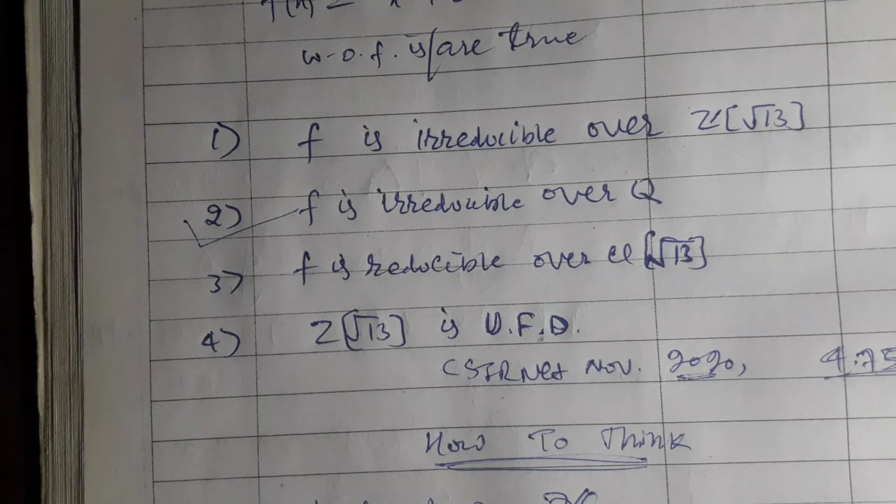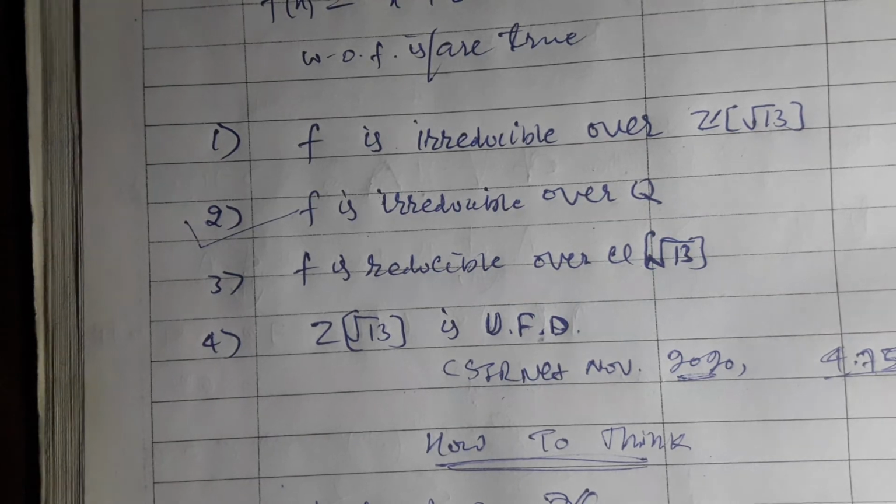Find the roots. If the roots are rational, then the polynomial is reducible. If the roots are integral, then this polynomial is reducible over Z root 13 as well. I leave it for you as an exercise. It is very basic work.